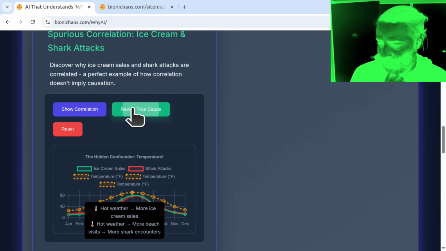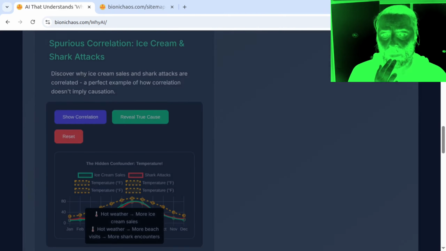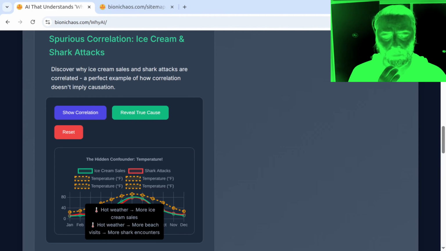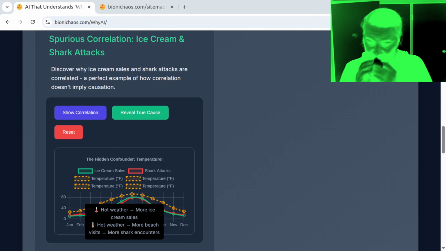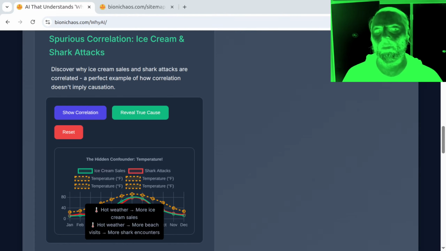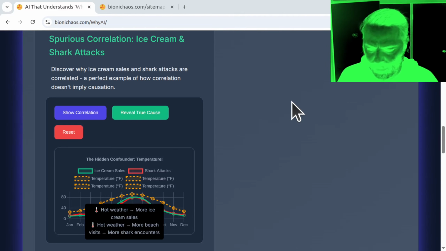Well, yeah, that's correct. Do you see anything that is technically wrong with this simulation when I keep pressing the Reveal True Cause button? Based on what I can see, the simulation presents temperature as the hidden confounder, which is a good start. However, just showing the correlation between temperature and the other two variables doesn't fully explain the lack of direct causation. To improve this, the simulation could include an explanation of the mechanisms by which temperature influences both ice cream sales and shark encounters, providing a more complete picture of the relationships at play. Yeah, I like your explanation.